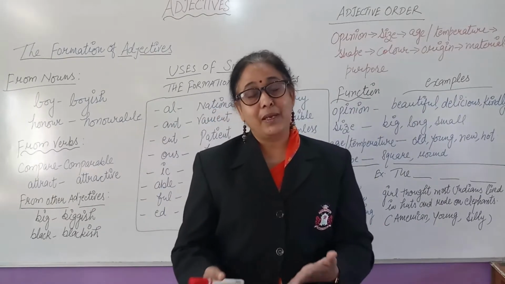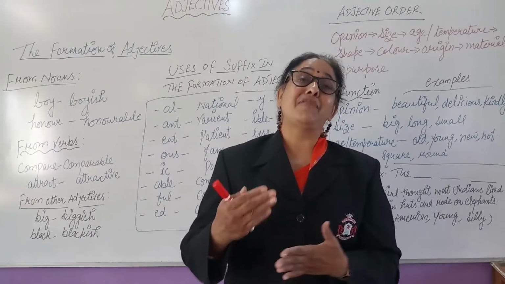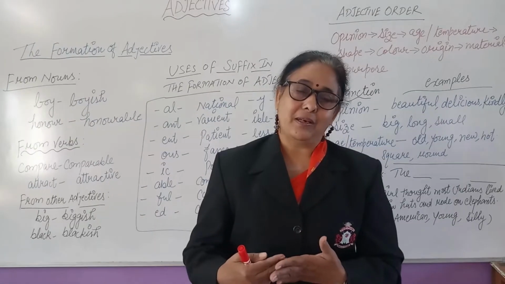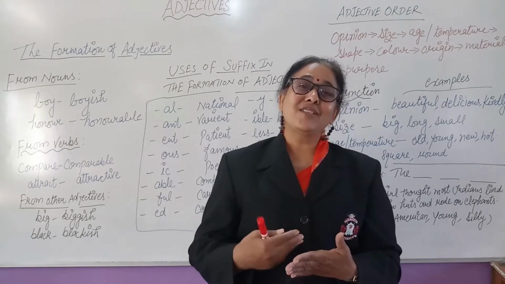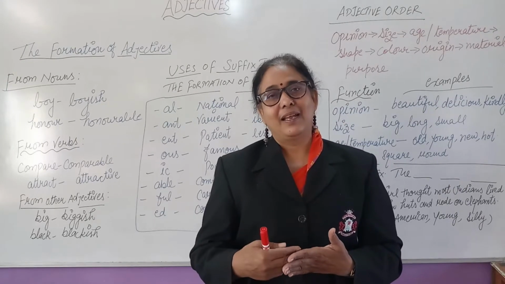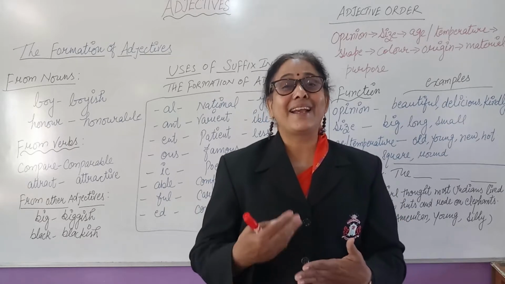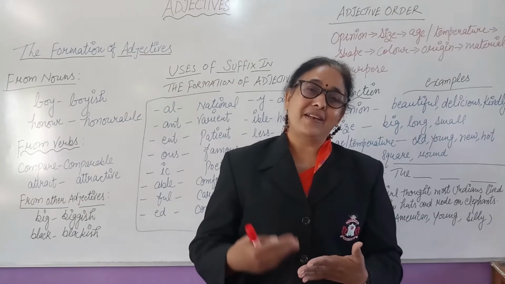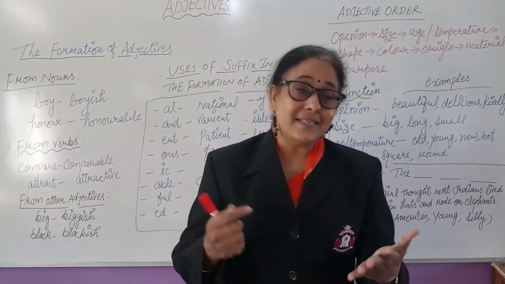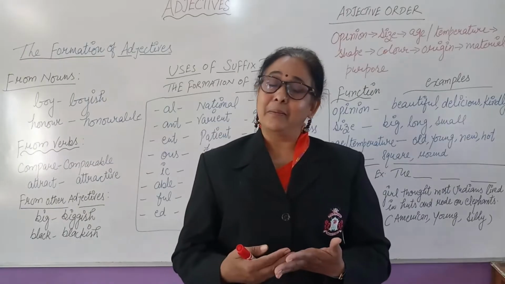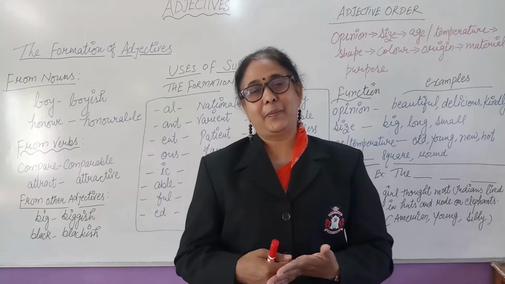Now further, it can be of two types, or we can divide it into two categories. There can be definite numerical or indefinite numerical. When you state the exact number, then it is the definite adjective of number. Like you can say, there are 2 computer labs in our school. So you are stating the exact number, then it is the definite adjective of number. Or you can say, do you have any pencil? So now you are not stating the number, then it is the indefinite adjective of number.